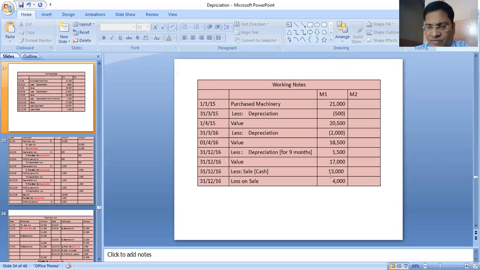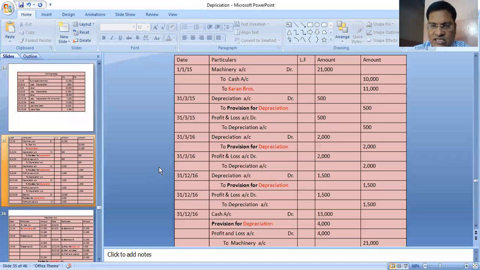Your value of machine was 17,000. You have sold it in 13,000. So obviously you made a loss of 4,000. So this is the loss. This is a working note. Let's see the journal entry.